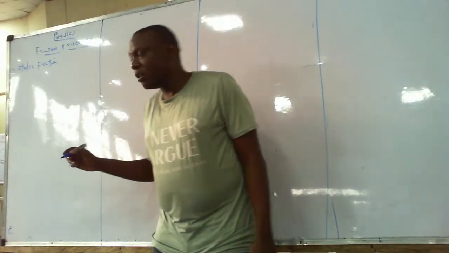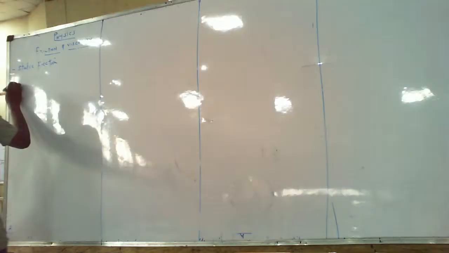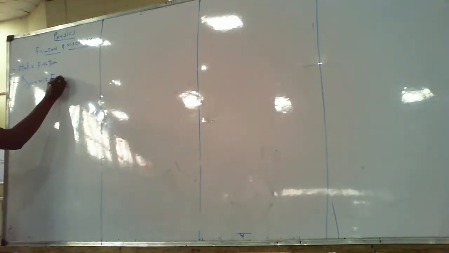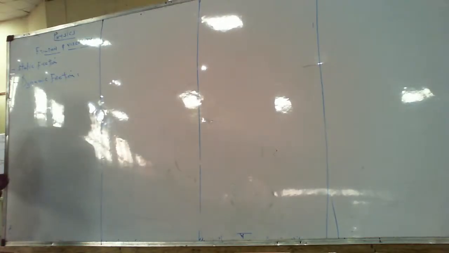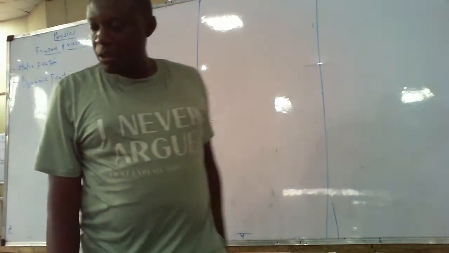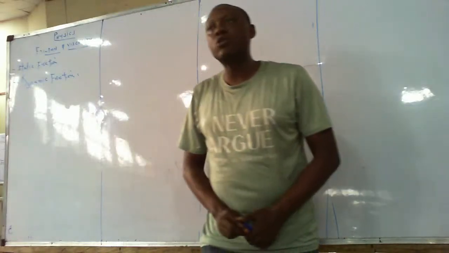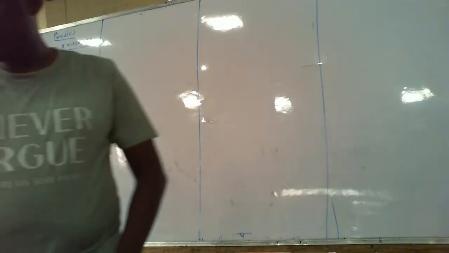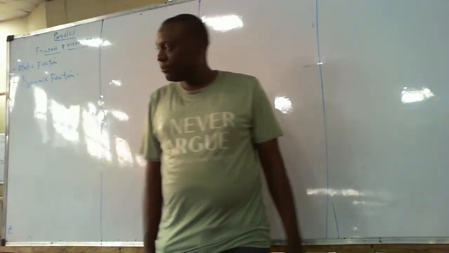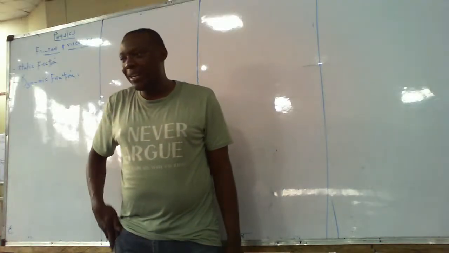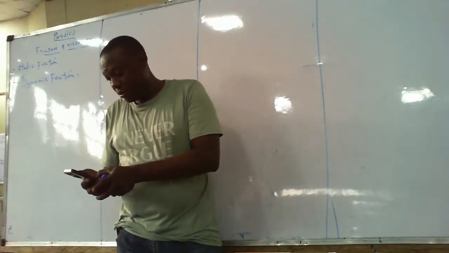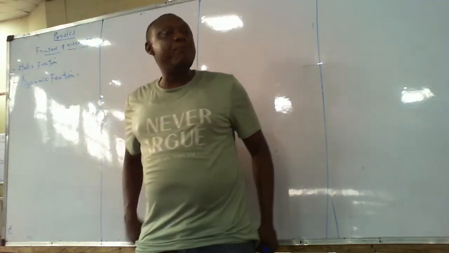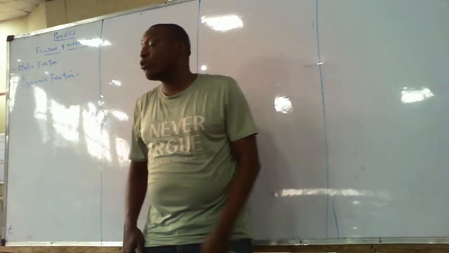Number two, dynamic friction. This is also called kinetic friction. This is a type of friction that occurs to a body in motion.